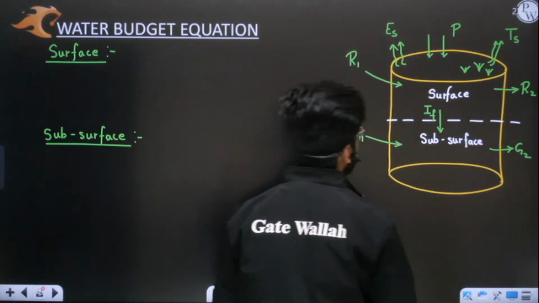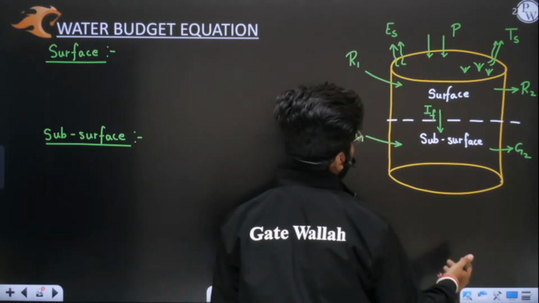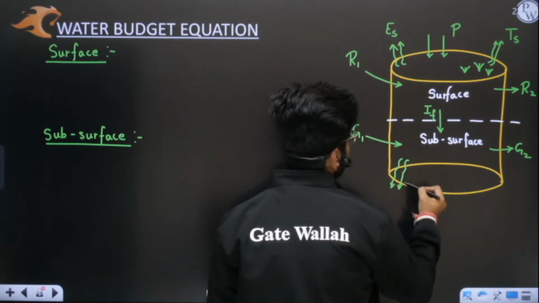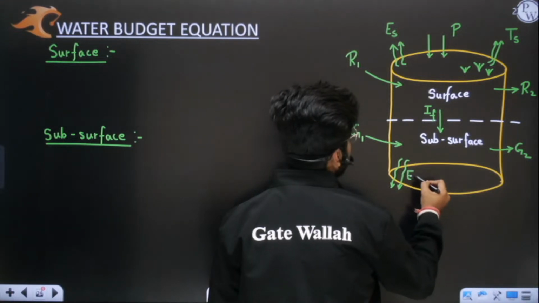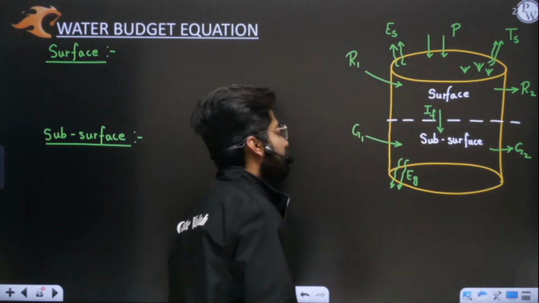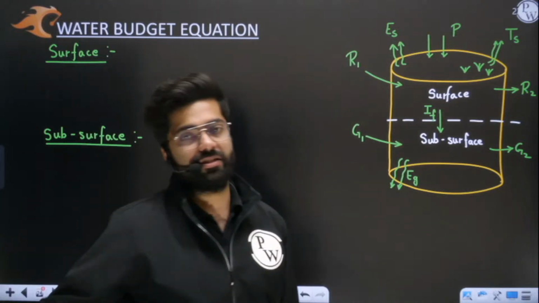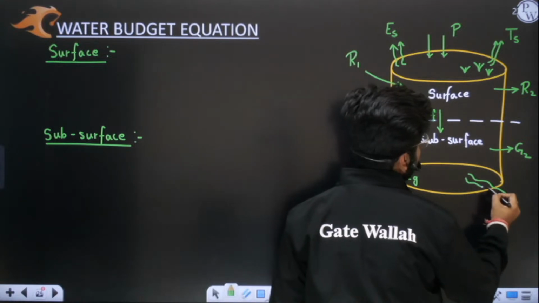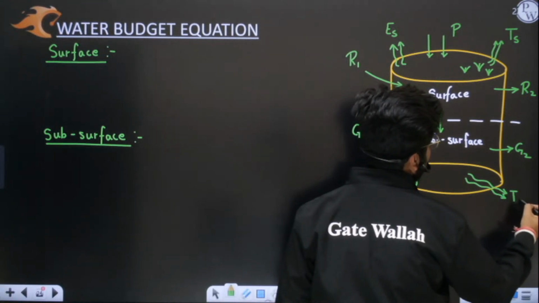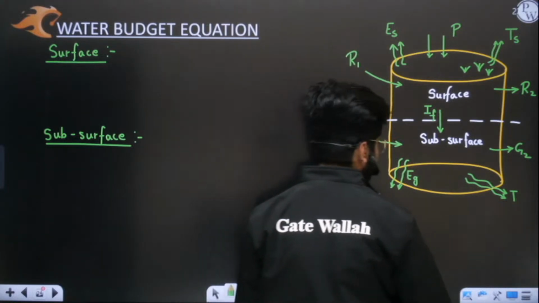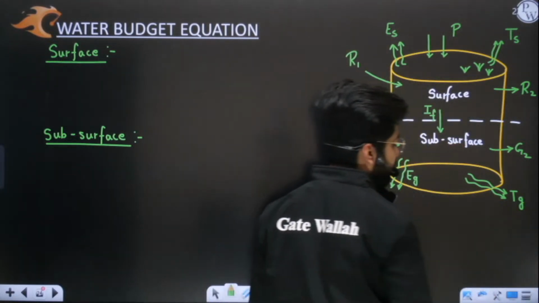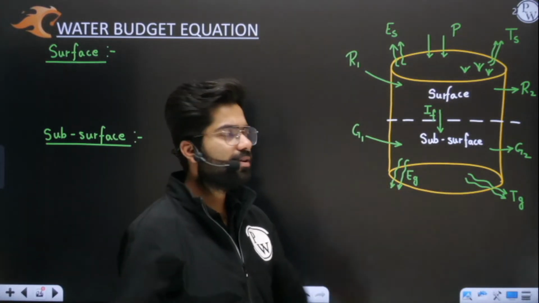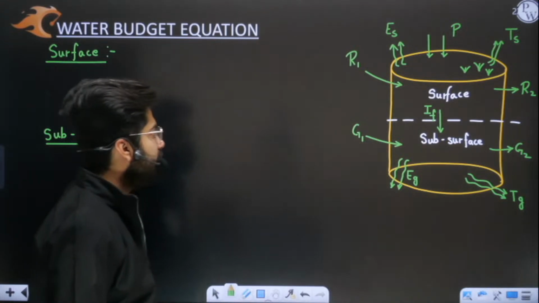Yes or no? What else? Some water can get evaporated out from the system. Water which is getting evaporated out from the system is nothing but EG. EG means evaporation from ground, evaporation from subsurface. Some water can get transpired off. That is nothing but TG, which means transpiration from ground. This is evaporation from ground, and this is transpiration from ground. Simple. I don't think any other form is left here.